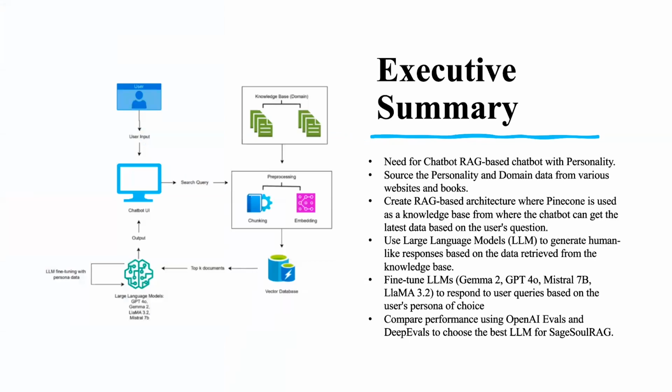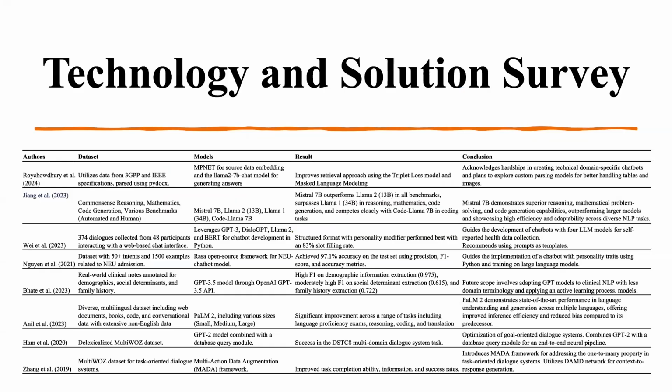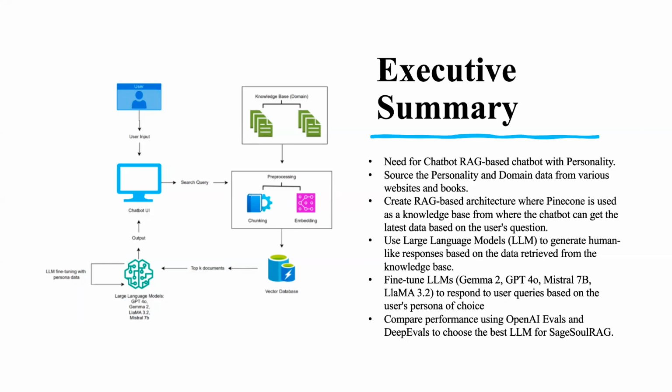This is the executive summary of the project. This project develops a chatbot that combines a knowledge base powered by the Pinecone vector database with advanced large language models. This includes GPT-4o, Mistral 7b, Llama 3.2, and Gemma 2. The chatbot is fine-tuned to respond with a personality while meeting domain-specific needs. The goal is to compare the model performances and optimize responses for user engagement.